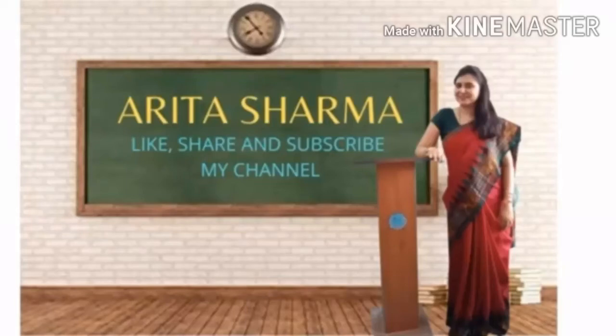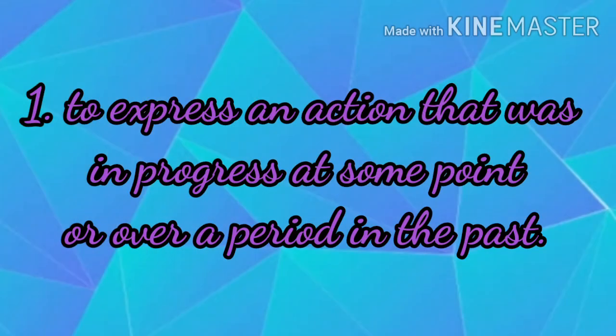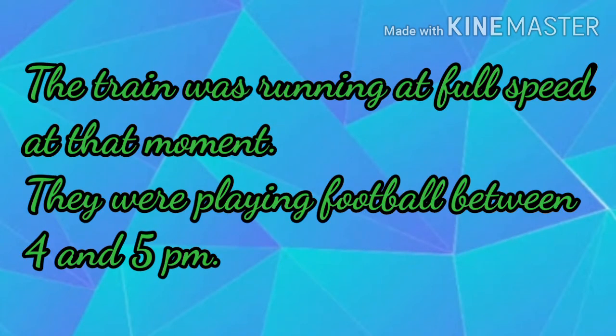Today I am going to pick the next topic of the grammar series, that is past continuous tense. Past continuous tense is used to express an action that was in progress at some point or over a period in the past. For example, the train was running at full speed at that moment. It means it is not running now. We are talking about the past.